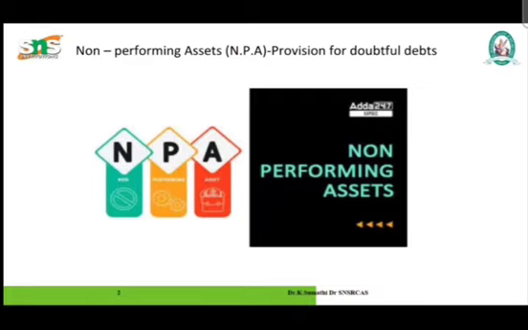Now, non-performing assets. First of all, we discuss the classification of bank assets. Bank assets are classified into two types. First one, performing asset. Second one, non-performing asset. Any asset which generates income is called a performing asset. An asset becomes non-performing when it ceases to generate income for a bank. This happens when interest or installment of principal or both are not received on due dates and are delayed beyond a stipulated time. This is called a non-performing asset.